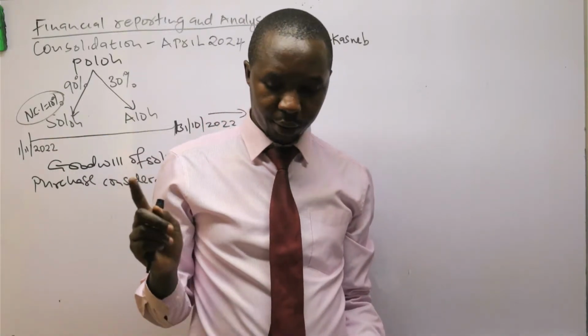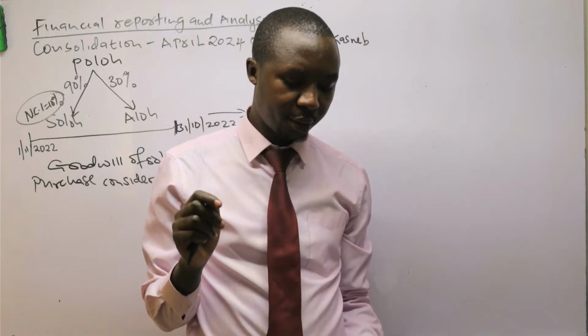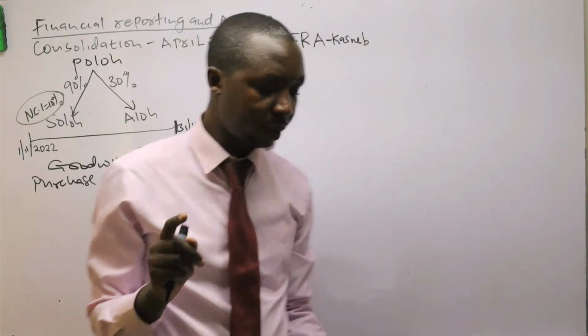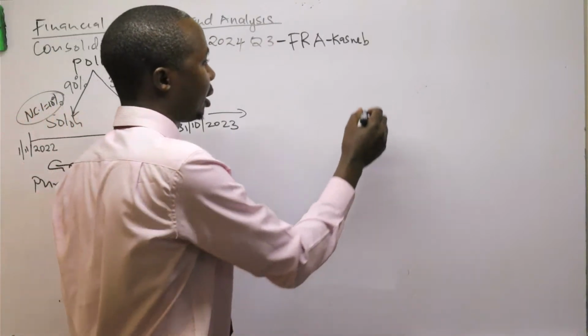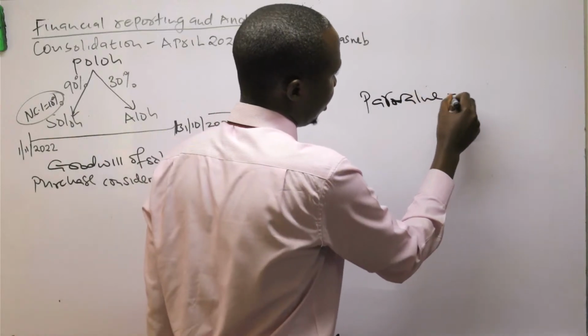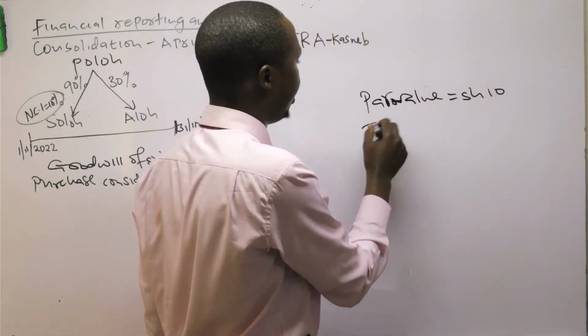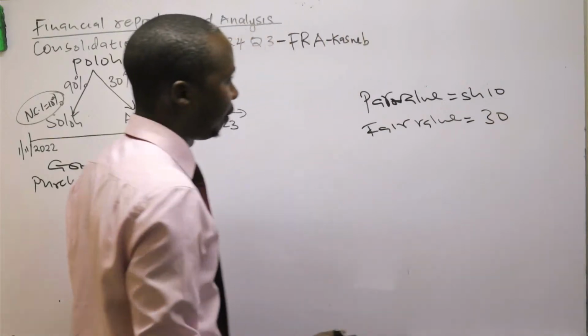But he paid what? He paid shillings 30 as at 1st November 2021. So those shares were going at 30. The par value of the shares is shillings 10, but now the fair value is 30. The fair value is 30.